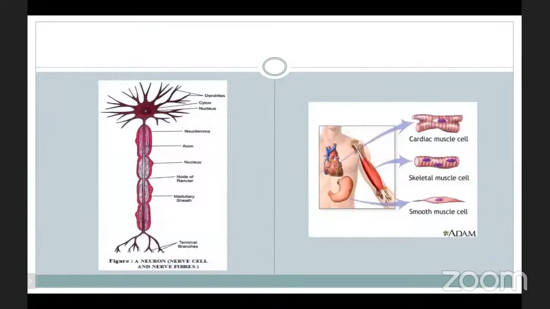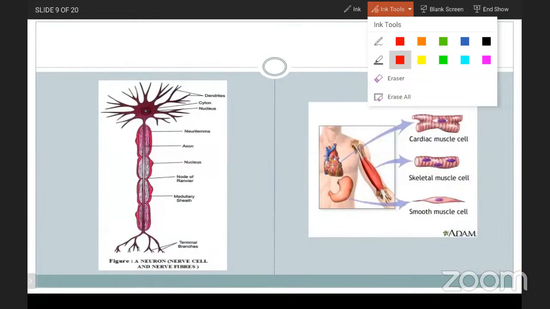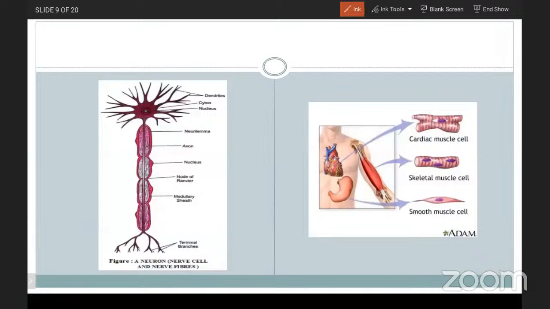Now here in this picture, you are able to see how they are arranged in our body. First, go for the skeletal muscles. The skeletal muscles have strips in them; striated means strips or stripes.